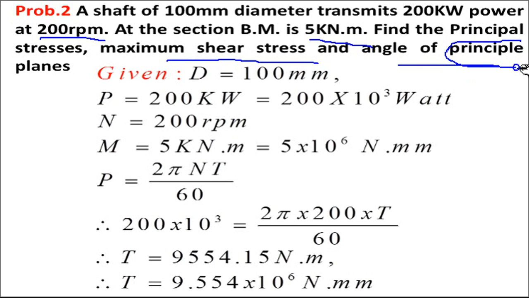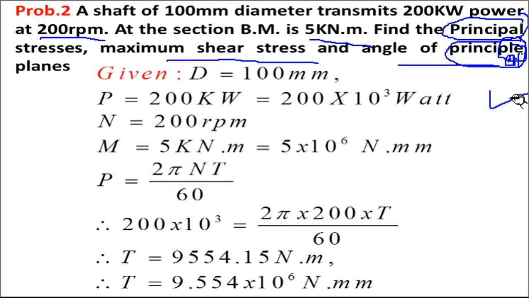Now there is a mistake here. It is not PLE, it is PAL. You make that correction. Everywhere in this chapter, the word PLE will not be used anywhere. Everywhere you have to use PAL, principal. That is the correct word. Principal does not mean a theorem or any law. The meaning of principal is major or maximum. Principal means major force, or major stresses acting. Just as we say important, like that. So it is just like the previous problem.